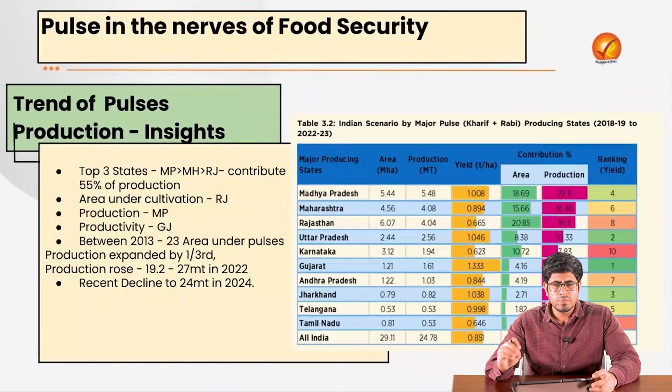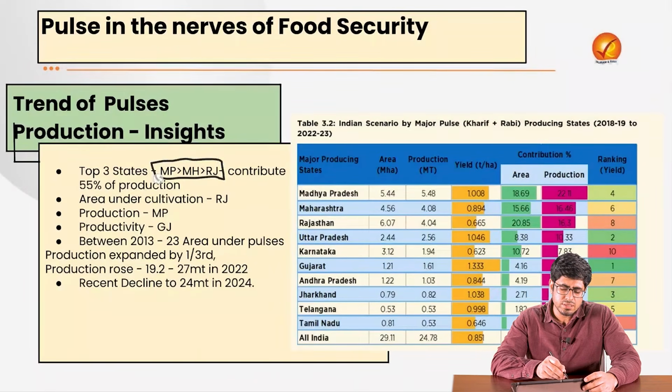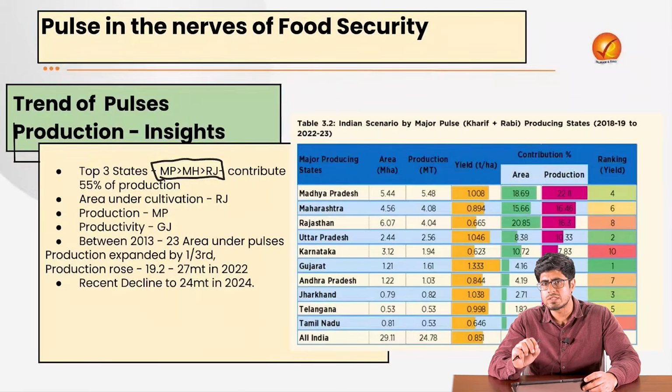Now moving to more insights about it: how the production has fared over the time period, and what is the regional distribution of it? If we talk about the states that produce most of the pulses, we see Madhya Pradesh is the largest state. Then we have Maharashtra and Rajasthan. These are the top 3 states that contribute around 55% of the total pulses production.